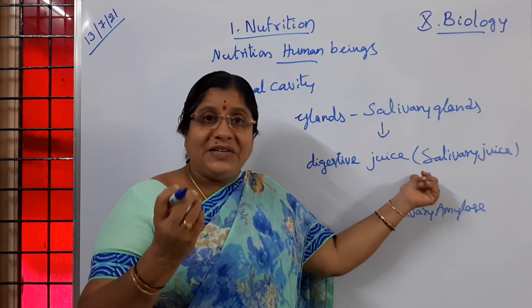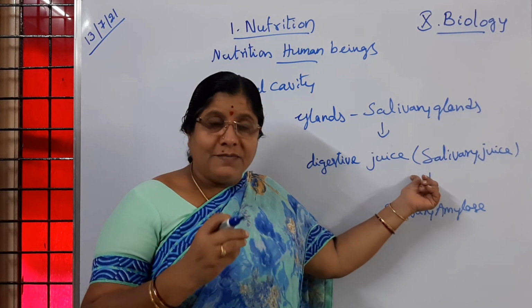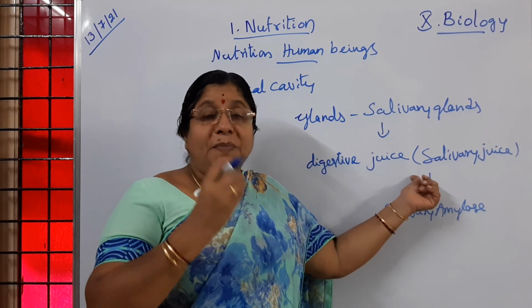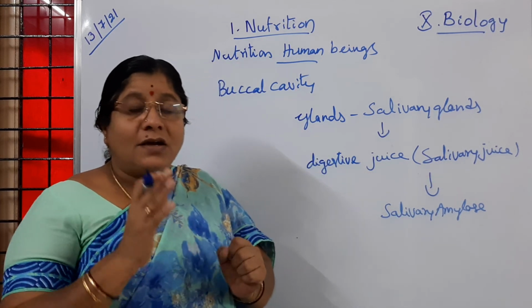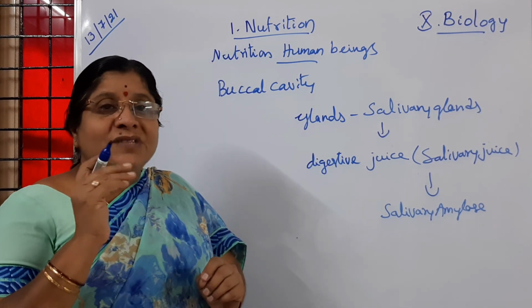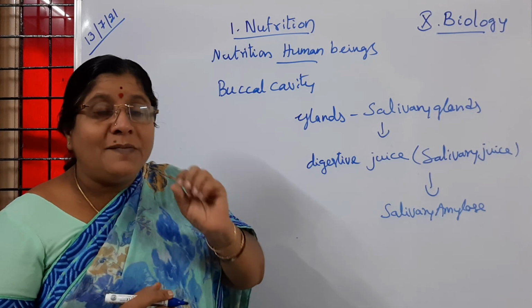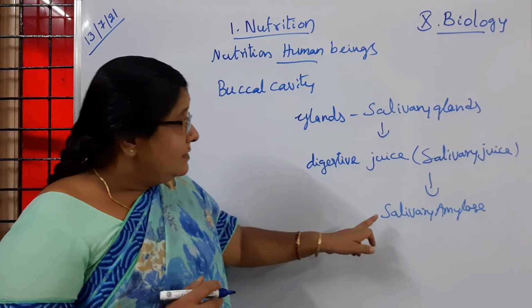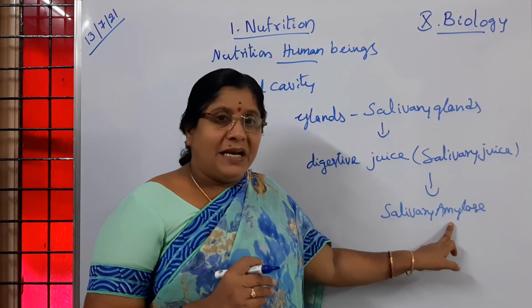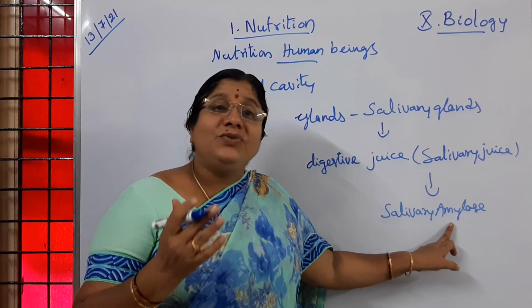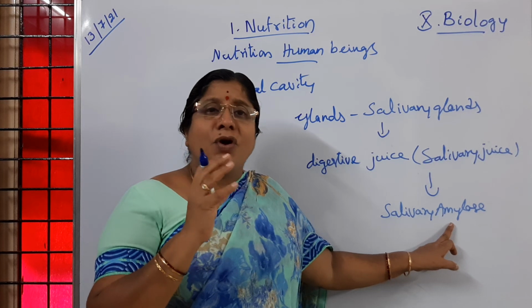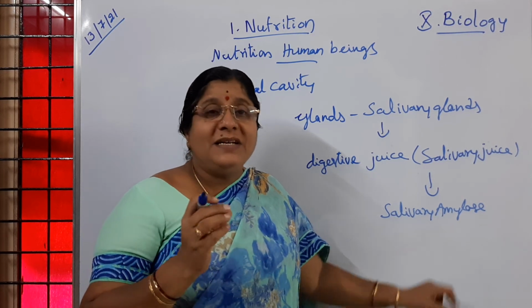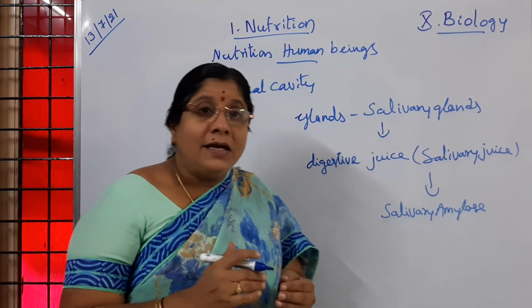So whatever different types of food items we keep in the mouth, with the help of teeth they are going to be crushed or ground or made into small pieces, and they are going to be acted on by salivary amylase. Is it clear to you? So what is going to happen because of that? The food is going to become a little bit soft. Why does it have to happen?